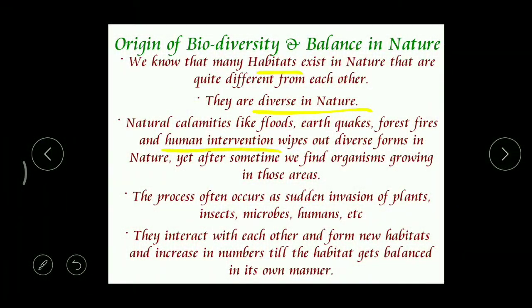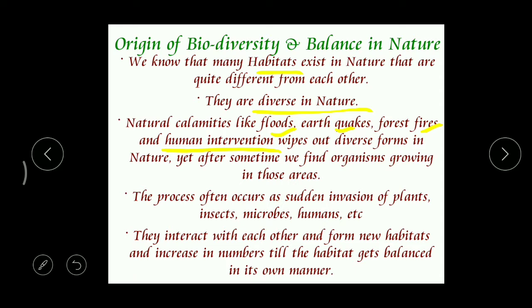All these things we call human interventions. Because of all these activities, floods, earthquakes, forest fires, and human interventions, they completely wipe out the diverse forms in nature. Wipe out means they remove them.